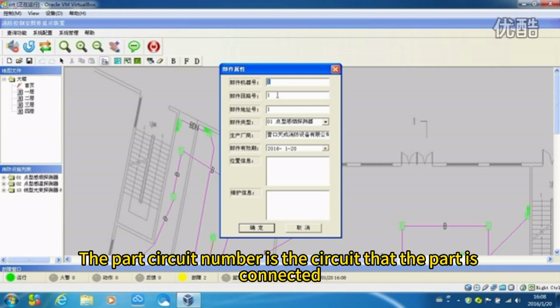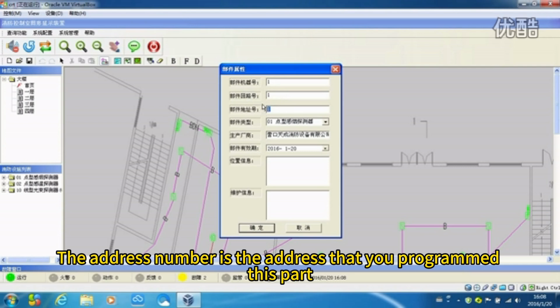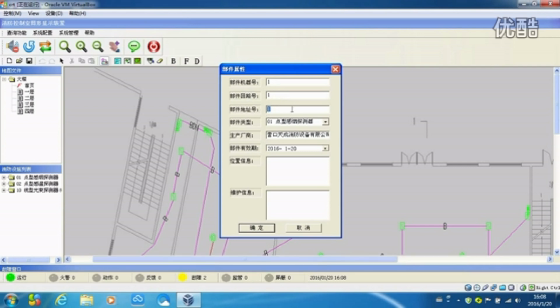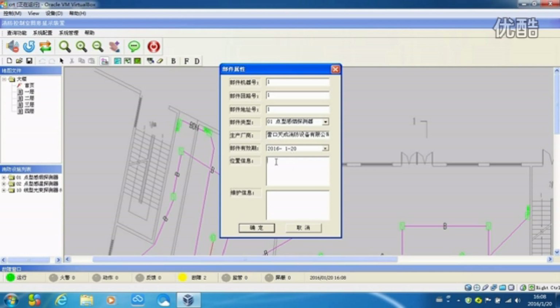The part circuit number is the circuit that the part is connected to. The address number is the address that you programmed this part. Location information is the specific location where this part is installed. Click the Confirm button.